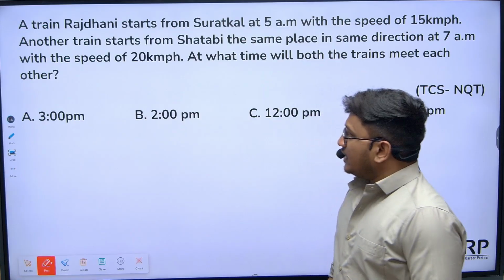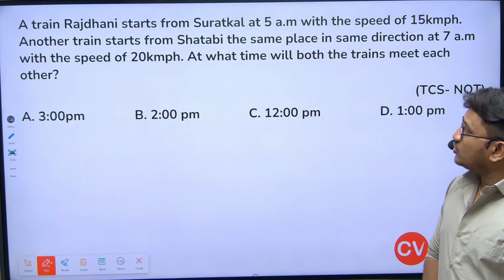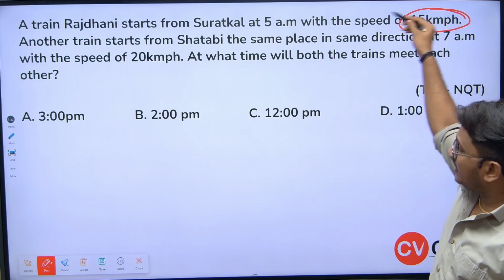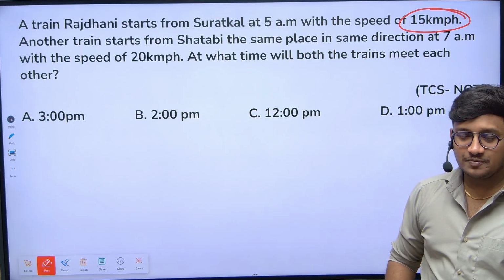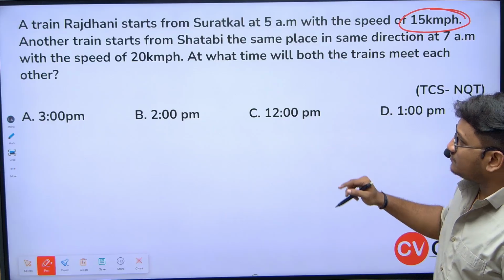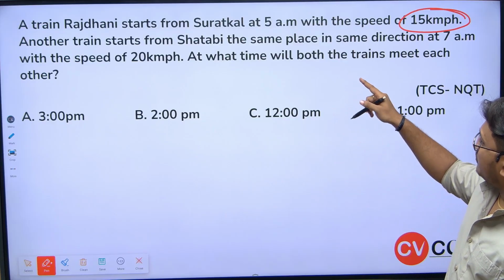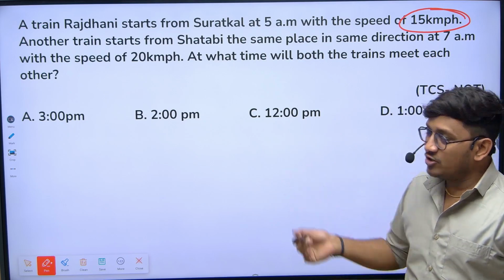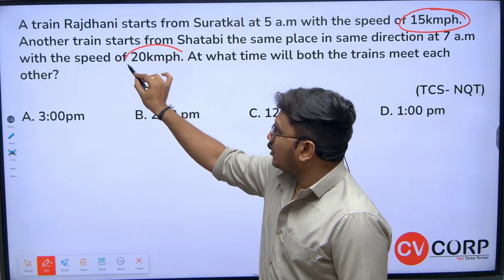Okay, a train Rajdhani starts from Suratkal at 5 a.m. with the speed of 15 kilometers per hour. Another train starts from Shatabi, the same place in the same direction, at 7 a.m. with the speed of 20 kilometers per hour.